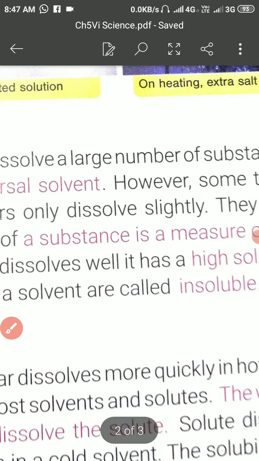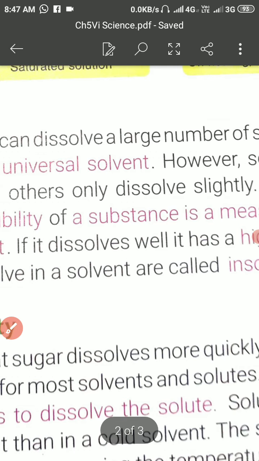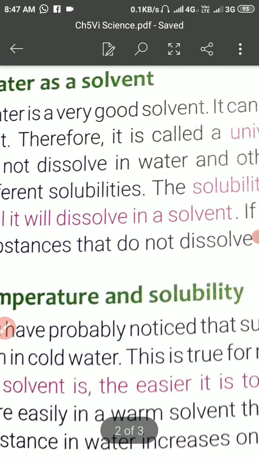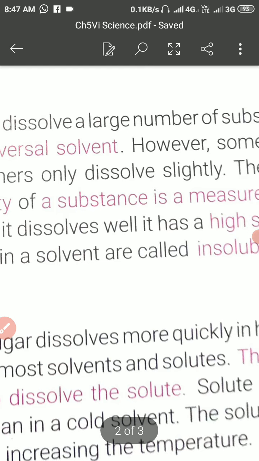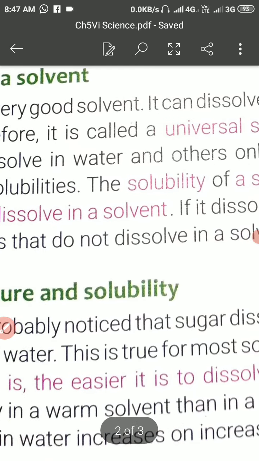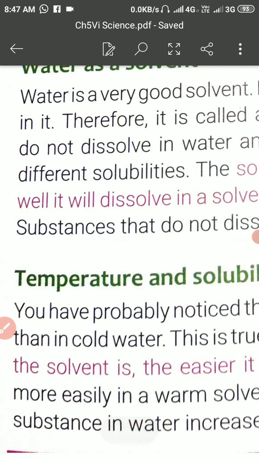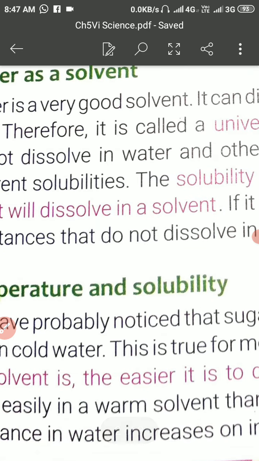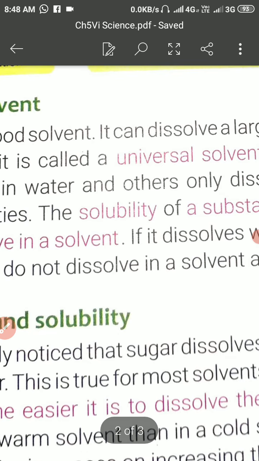However, some things do not dissolve in water and others dissolve slightly, they have different solubilities. So water and other solvents, since water is the universal one, but some other solvents are also there, and their solubility depends upon their mixing capability into the solvent.